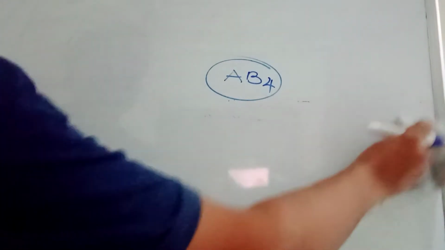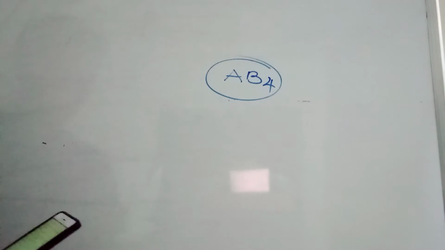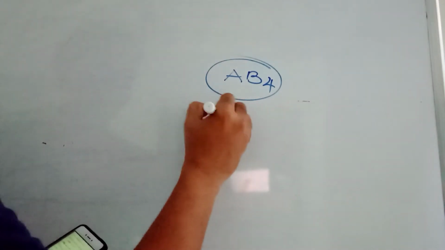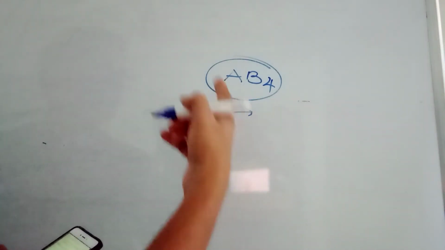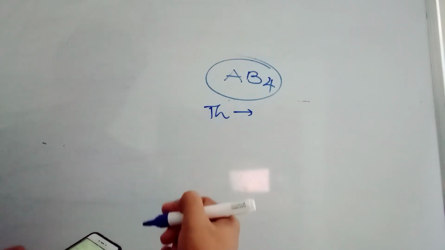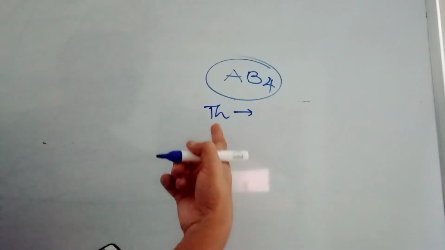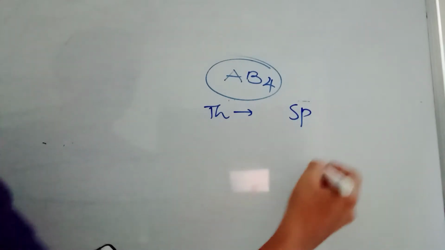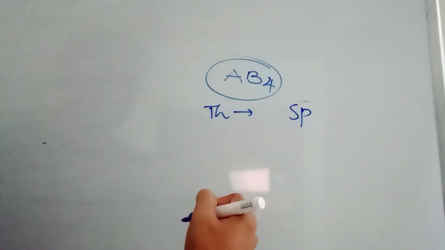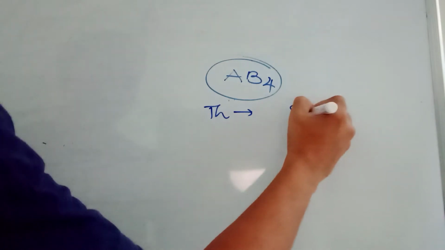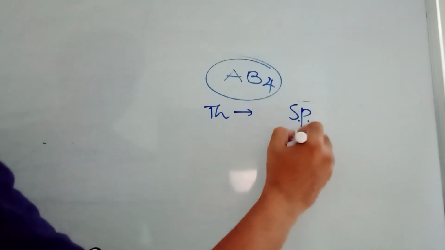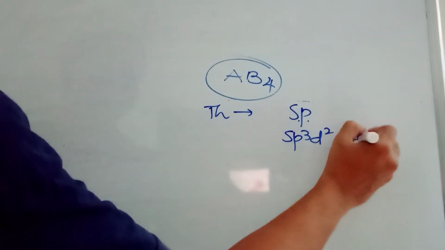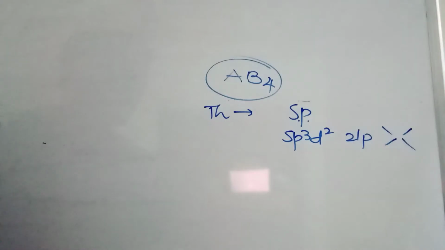It is the answer given by NTA. I don't think so. Something should be wrong there. Tetrahedral will come, but the question is given polar molecule. It is non-polar molecule. Square planar is given. Square planar is also possible, but this is also non-polar. Square planar will come when the hybridization is sp3d2 with 2 lone pairs. You will be getting square planar.